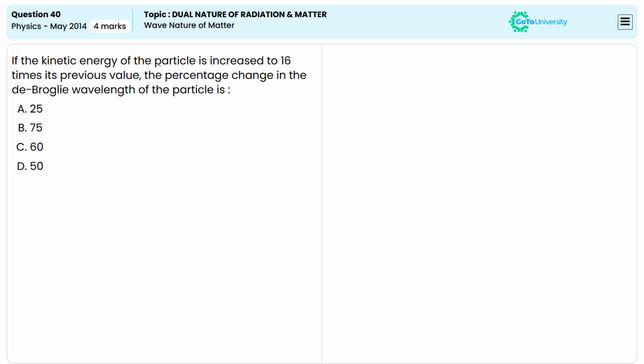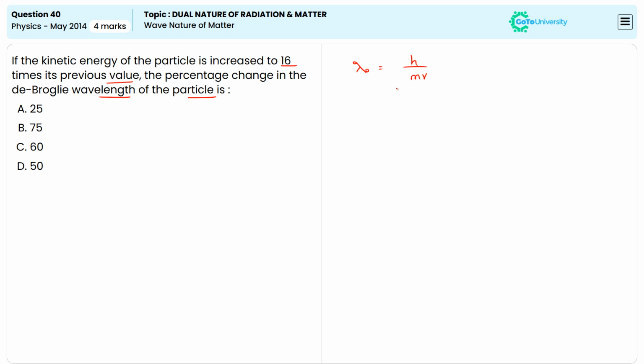If the kinetic energy of the particle is increased to 16 times of its previous value, the percentage change in the de Broglie wavelength of the particle is. Okay. So let us assume the initial de Broglie wavelength, that is lambda naught, which is equal to h divided by m into v.